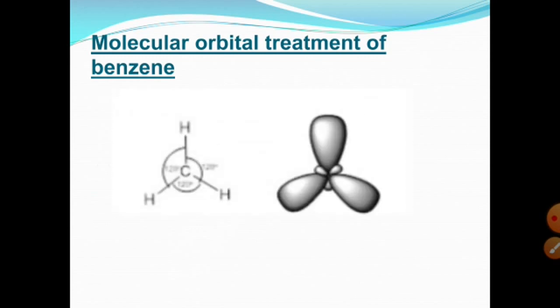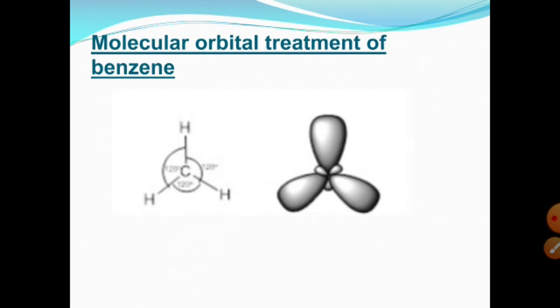The bond angle between carbon-carbon and between carbon-hydrogen is 120 degrees, and each carbon is sp2 hybridized. sp2 hybridized means one s orbital and two p orbitals make three hybrid orbitals, which are trigonal in structure, just shown here. In the benzene ring there are 6 carbons, so all 6 carbons are sp2 hybridized.